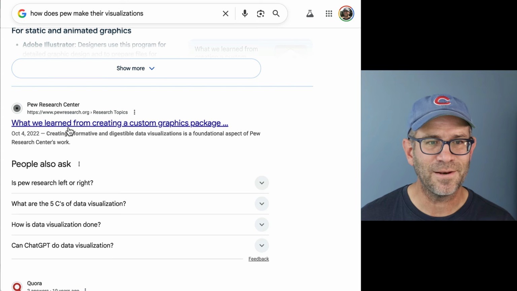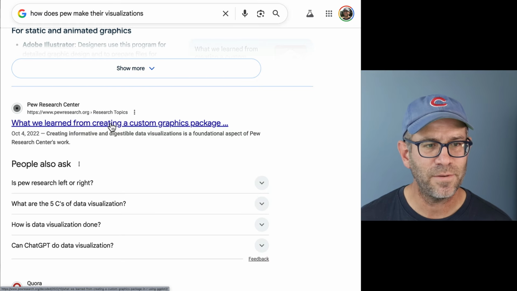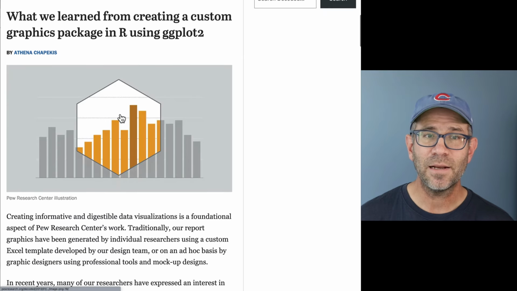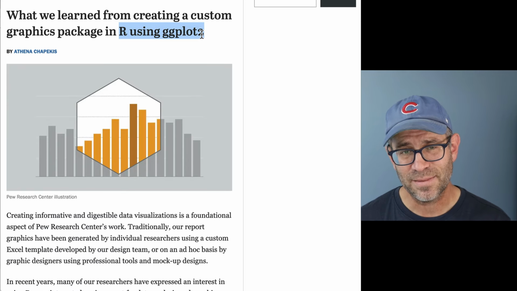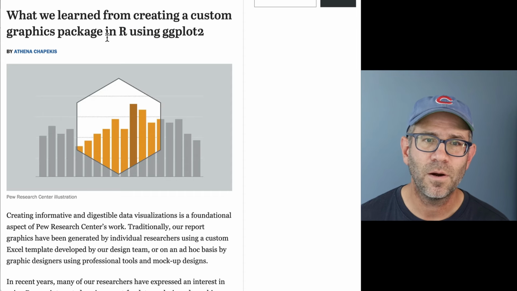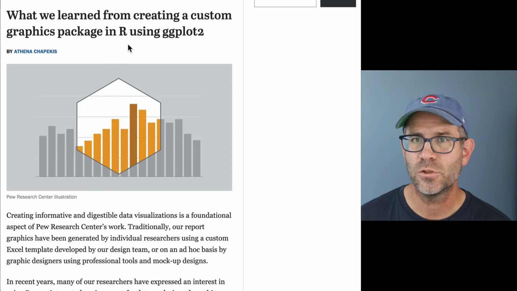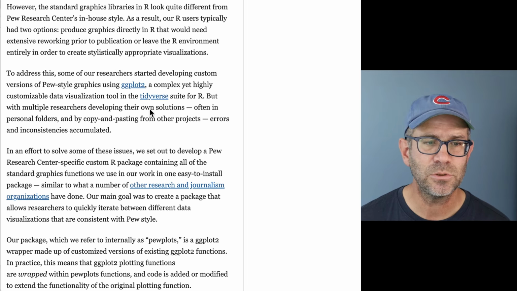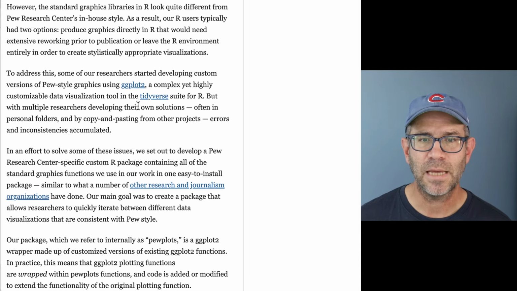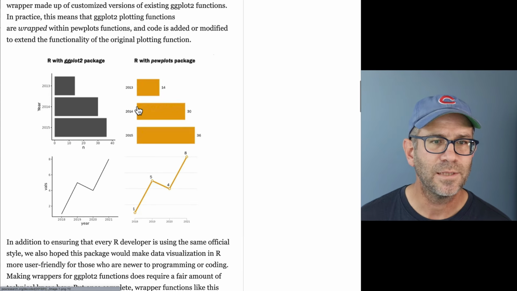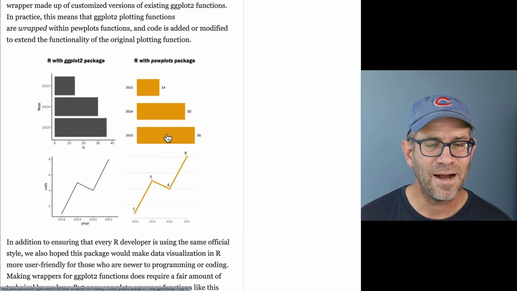The very first hit, what we learned from creating a custom graphics package. So this is from October 4, 2022. And it looks like, at least back then, I don't know if this is still the case, they made a custom graphics package in R using ggplot2. So their data visualizations are using ggplot2 with tidyverse to add their own styling to make things look like Pew, right? And so they've got a Pew plots package that looks more like this.